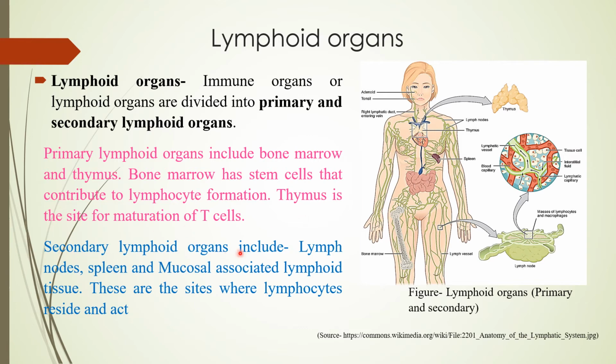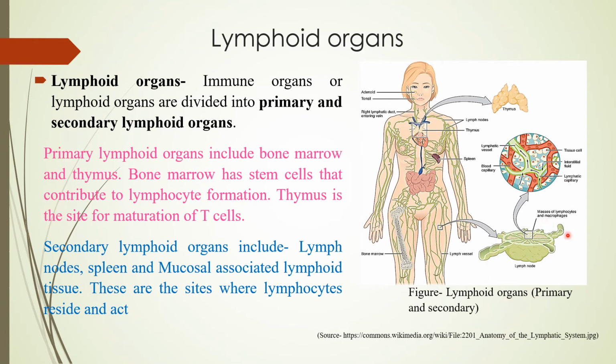Now coming to the secondary lymphoid organs. These include all the lymph nodes that we have, and then the spleen and the mucosal associated lymphoid tissue, which is the MALT, the tonsils, the appendix, all these things. So these are the sites where these lymphocytes settle, and then they'll be acting.